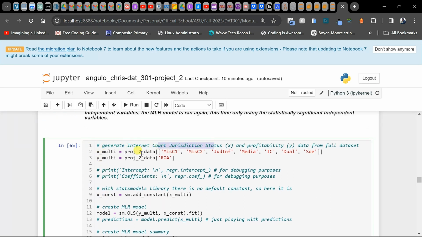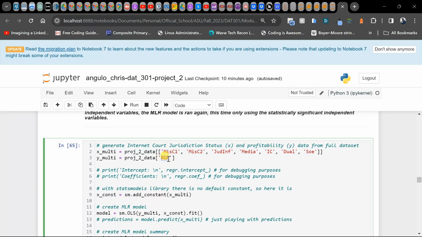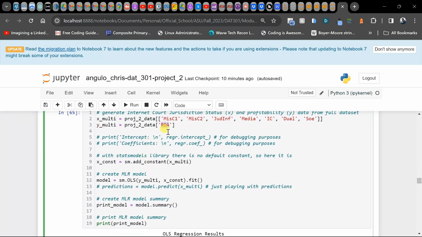We're going to generate data similarly as before, but this time our X is going to be multiple columns. So instead of a simple linear regression, we're going to do a multiple linear regression, because it has multiple independent values, which are all of these, and this is our Y, our dependent variable, which is the profit.